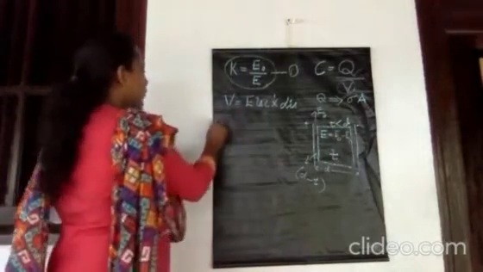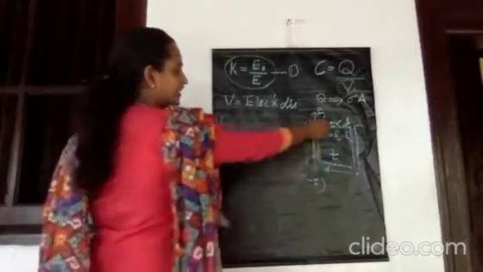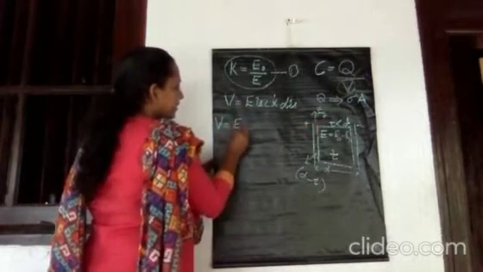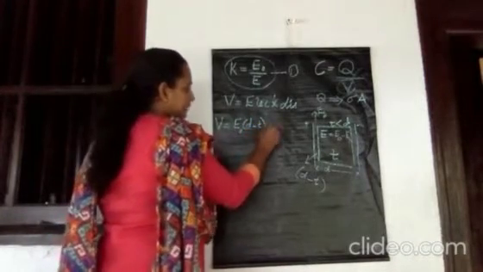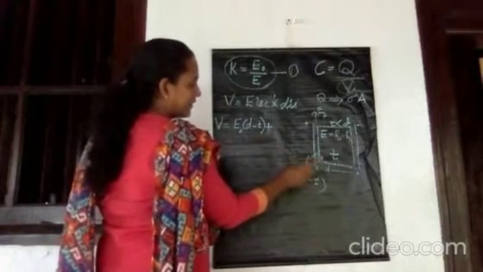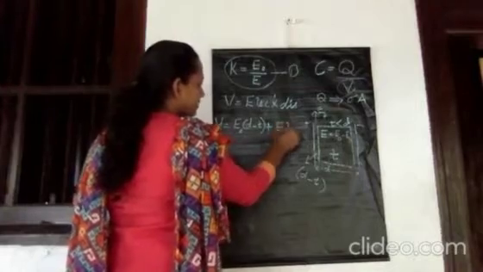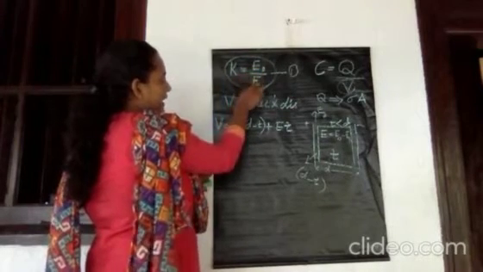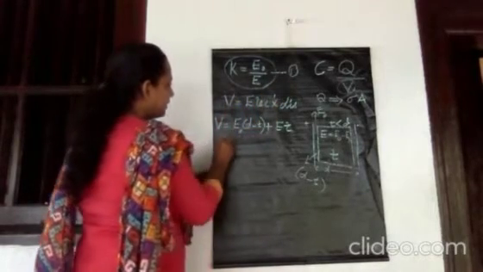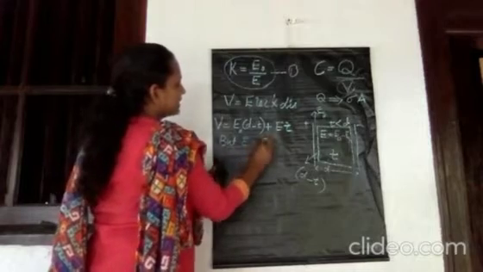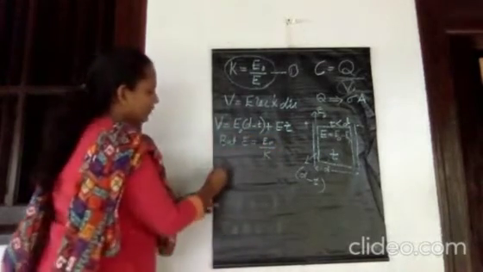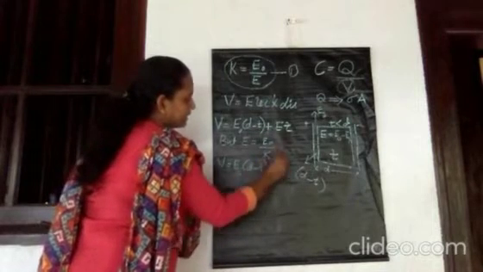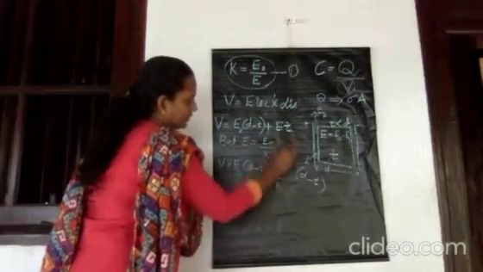So how can you write the expression for V? V is not simply E into D because the field is different in different regions. So V is equal to E0 into D minus T, plus, since potential is a scalar, E into T. But there is a relation connecting the dielectric constant, E0 and E: K is equal to E0 by E. So E is equal to E0 by K. Therefore potential V is equal to E0 into D minus T plus E0 by K into T.